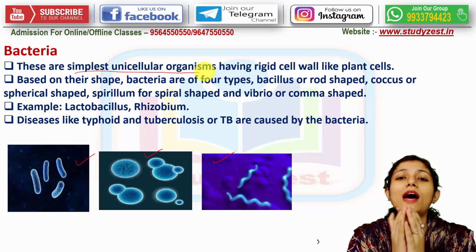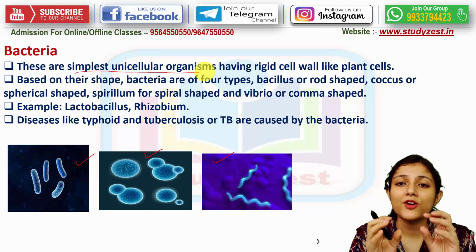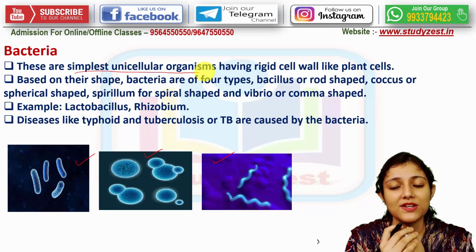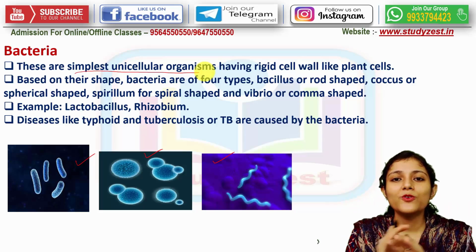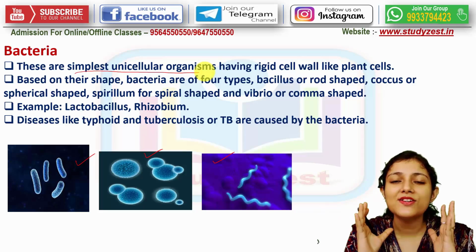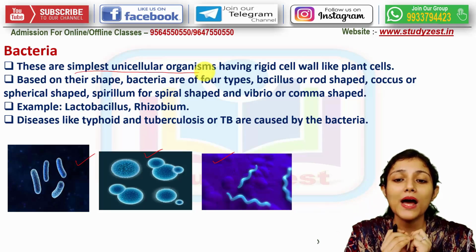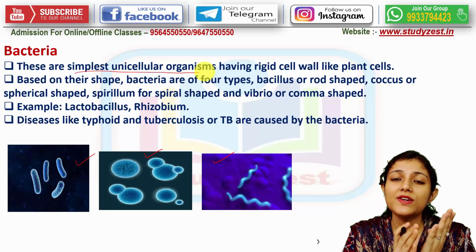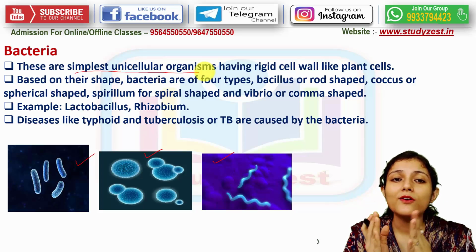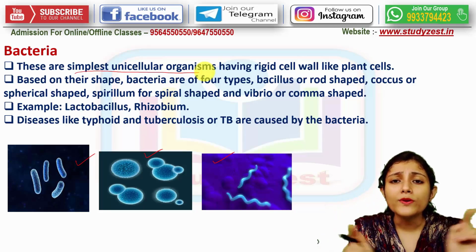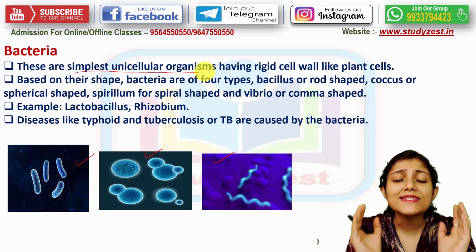If you are asked to give one example of a microbe which has a cell wall like the plants, the answer will be bacteria, because in plants we know a rigid cell wall is present around each and every cell. In case of bacteria, if we compare, we will find that there is also a rigid cell wall around their body, around their cell.